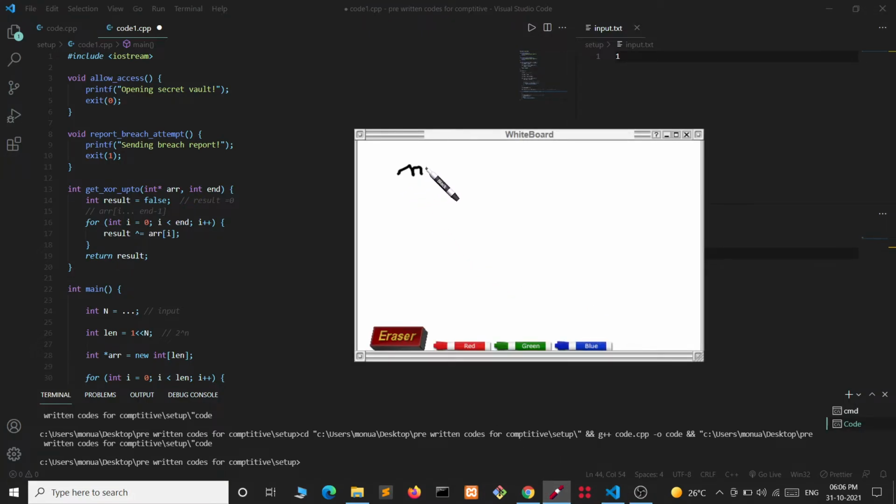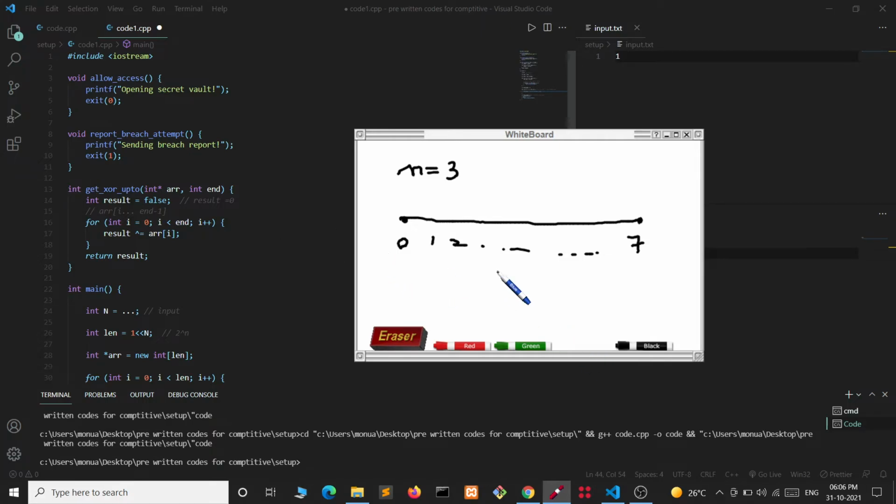Let's say n equals 3, then we will have the array having 2 to the power 3, which is 8 elements, like this: 0, 1, 2, 3 up to index 7. We have 8 elements. Now in the first call of this function we will take the first two values. In the next call we will take the XOR of 4 values, and in the last call we will take 8 values. These are just doubling their sizes.